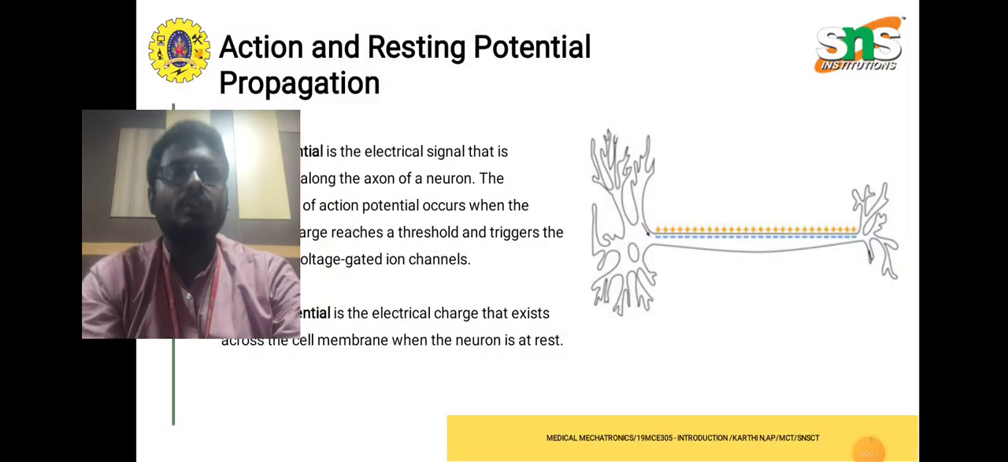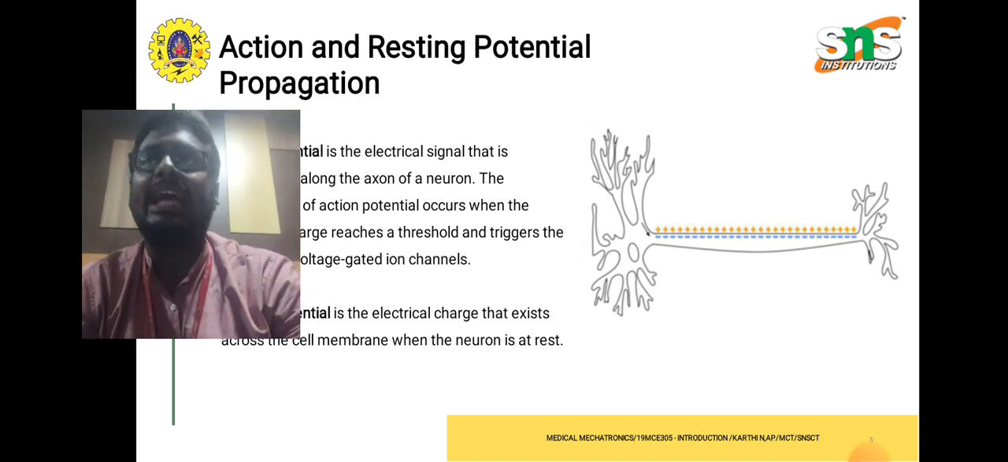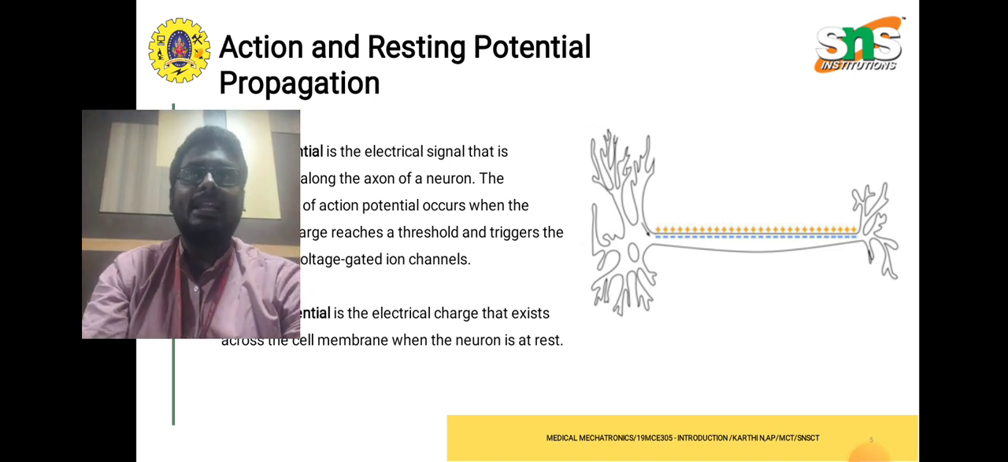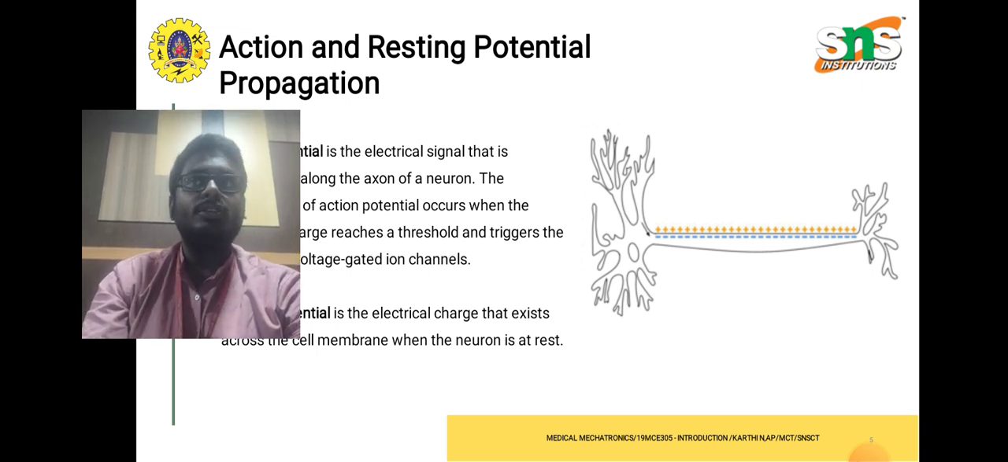Today we are going to see the topic of action and resting potential. What is action and resting potential? Action potential is nothing but the electrical signal that is transmitted along the axon of the neuron. The propagation of the action potential occurs when the electrical charge reaches a threshold and triggers the opening of voltage